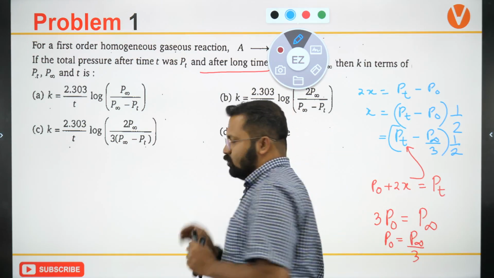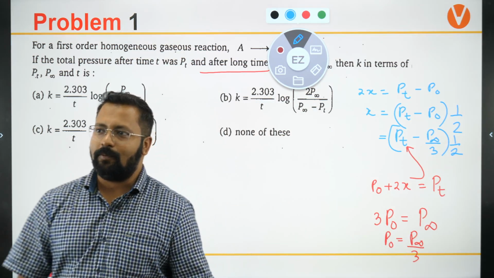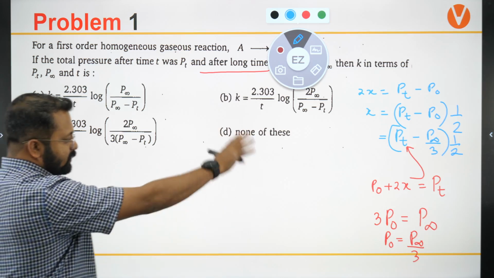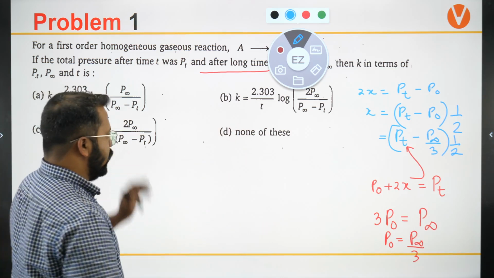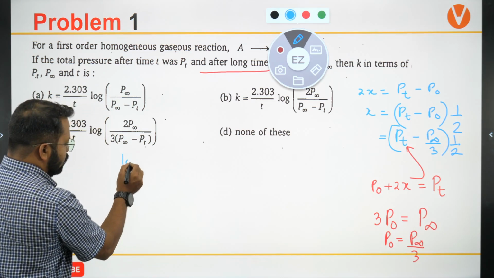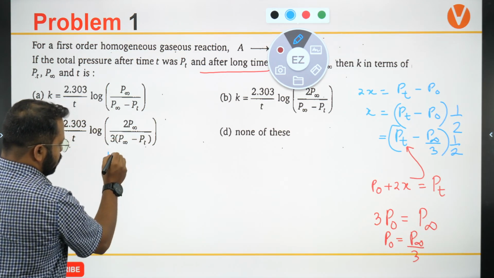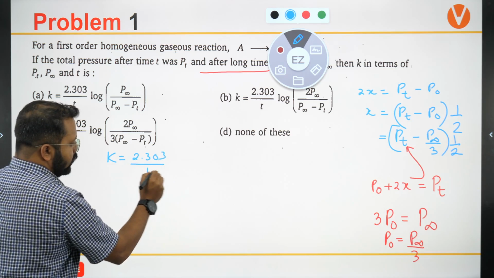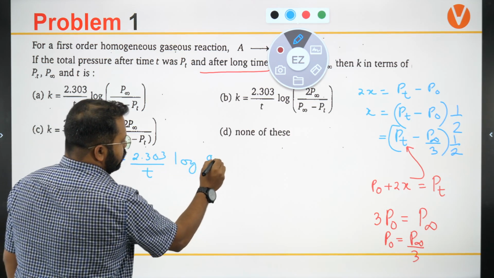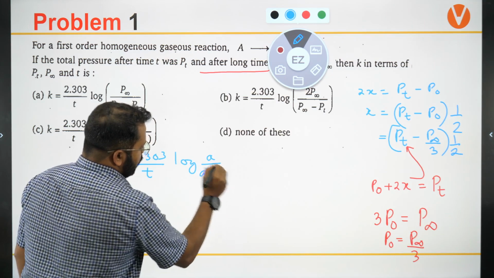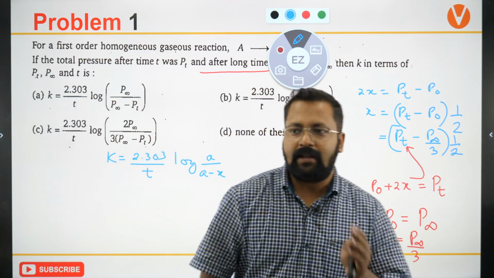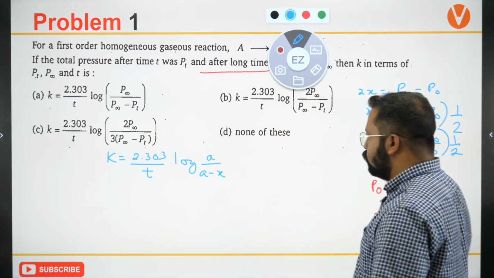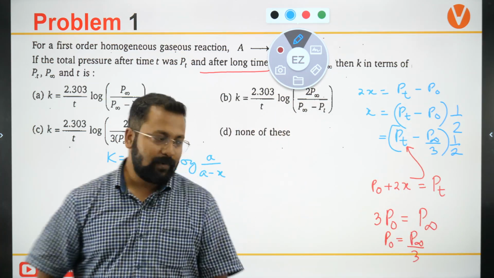Now our only job is to place these values in the equation. The equation is like this. K is 2.303 upon T log of A by A minus x, and in place of A and x you have to write these values, which we have found here.